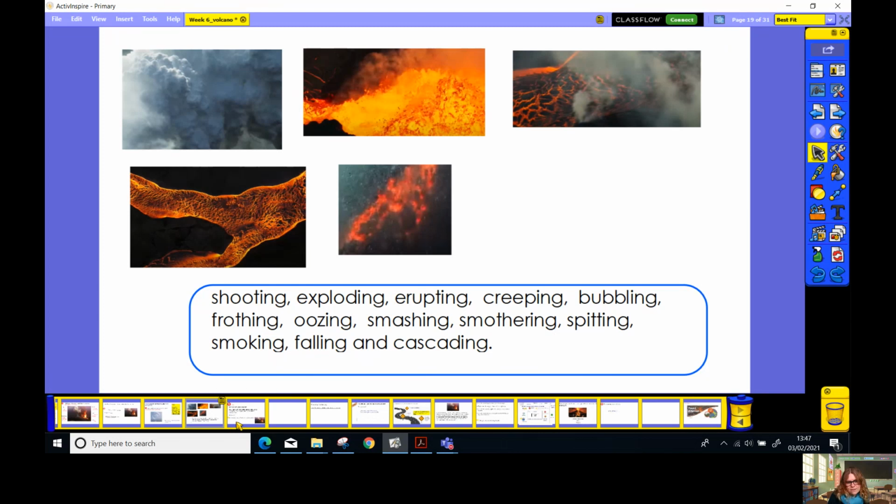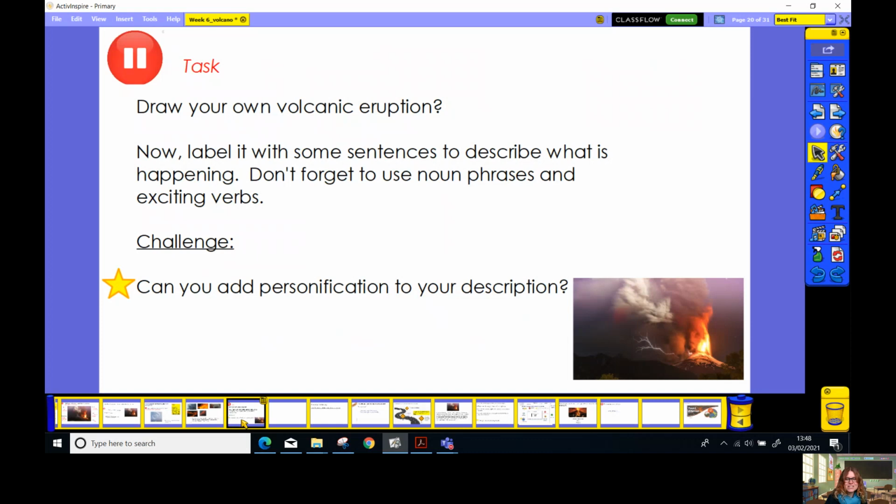Right then, let's put all this together now. We've got some great verbs, we've got some fantastic nouns and some great adjectives. It's now time to put it all together and write some lovely descriptions. So this is your task for today. I'd like you to draw your own volcanic eruption. And I'd like you to label it or write underneath it some sentences to describe what is happening in your picture. Don't forget to use noun phrases, adjective, noun, and exciting verbs.